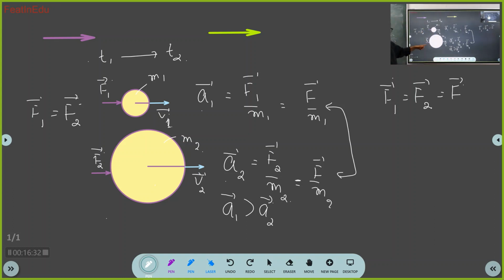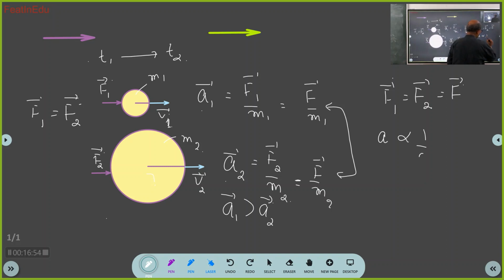So I have applied the same force to both, but since the mass here is less, acceleration is more. Since the mass here is more, acceleration is less. Got it? Yes, sir. So now I will write in general: acceleration is inversely proportional to mass. Agreed? Okay.